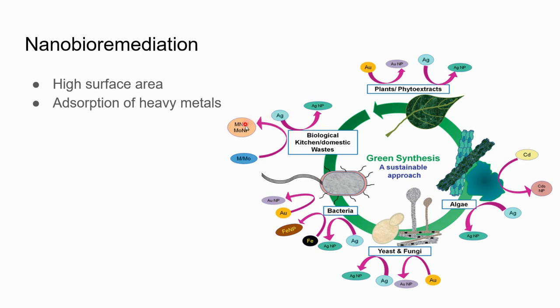So we can see the Mn and other heavy metals like molybdenum can be stored on it, can be bound to it, and the nanoparticles prepared from such plant material increase the surface area for adsorption of the heavy metals, and the efficiency of adsorption also increases. So these are the widely used methods for nanobioremediation for cleaning up the environment as well.